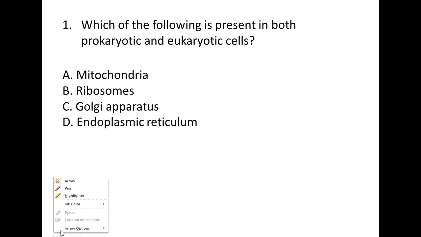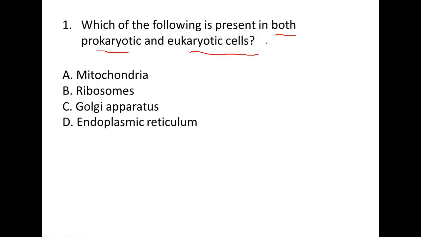First question is here. Which of the following is present in both prokaryotic and eukaryotic cells? We know that prokaryotes are simple cells and eukaryotes are complex and more advanced. Prokaryotes don't have any membrane bound organelles, while eukaryotes have membrane bound organelles.